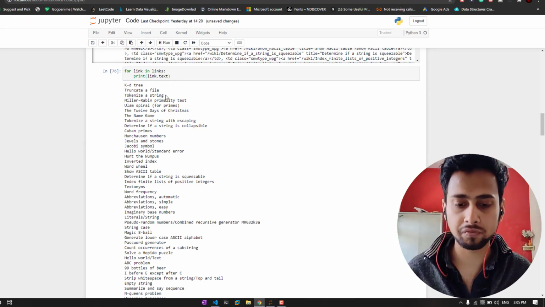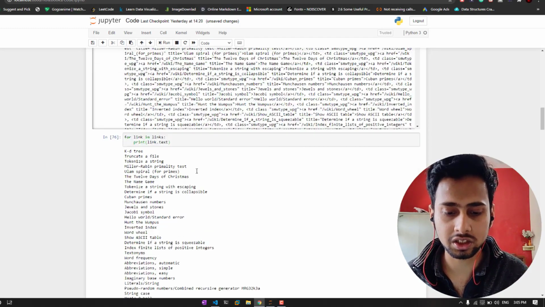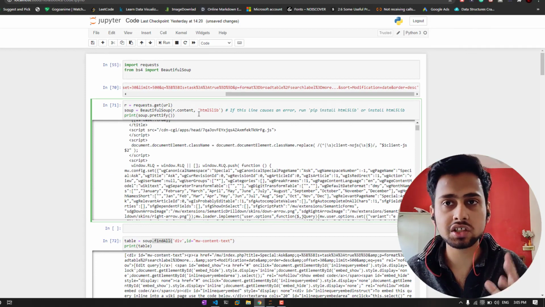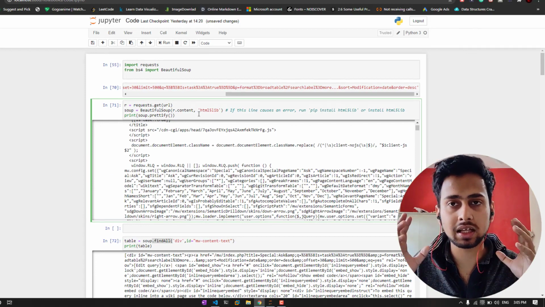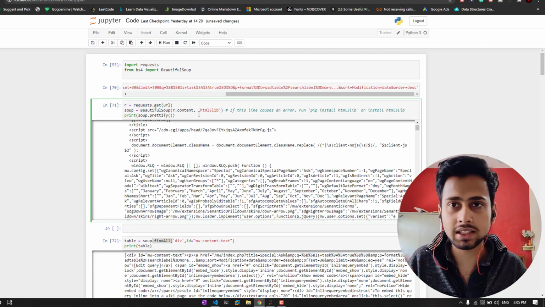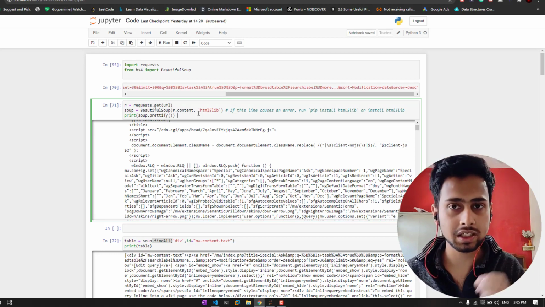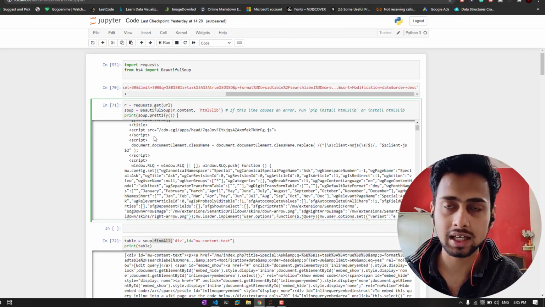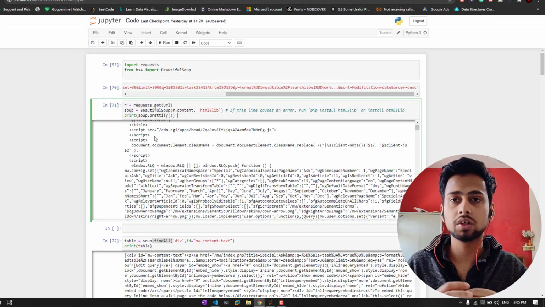So what we did very first, we just entered the URL. Then we created the soup object. The soup object is basically beautifying the HTML so that we can process things like selecting the div, selecting with the ID, selecting with class, and different things like that. So we have created a soup. And if you want to simply get the code, you can say soup.prettify, and it is going to give the prettified version of the code to you.